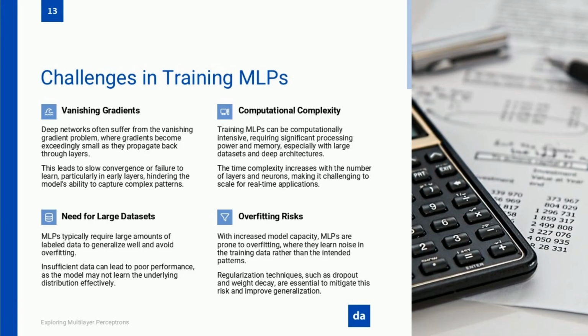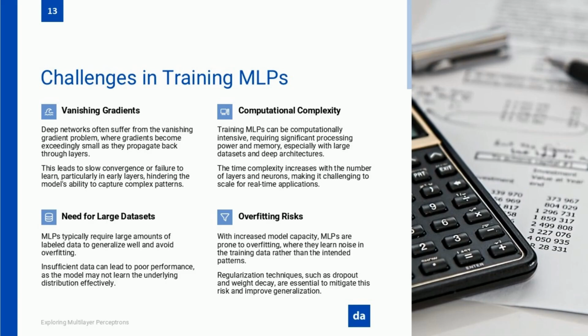Another challenge, the need for large data sets. MLPs are data hungry. They need a lot of labeled examples to learn meaningful patterns. Unlike traditional machine learning models, which can sometimes get away with small data sets, MLPs require thousands, if not millions, of examples to perform well. And if the dataset isn't large enough, you risk overfitting, where the model memorizes the training data instead of actually learning patterns.